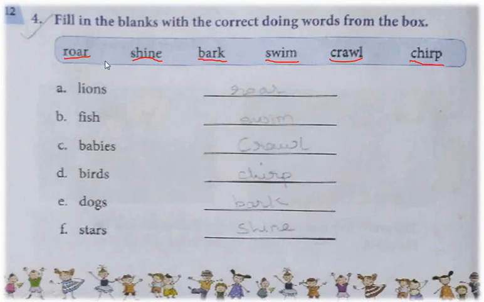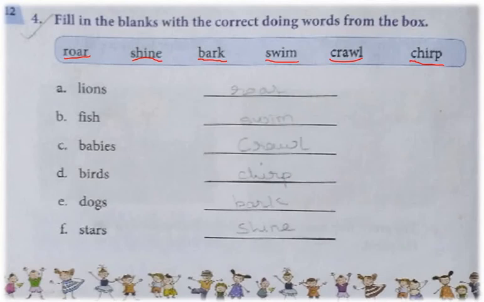These are doing words. Again, lions roar, fish swim, babies crawl, birds chirp, dogs bark, stars shine. Okay, very good. You all have read this?